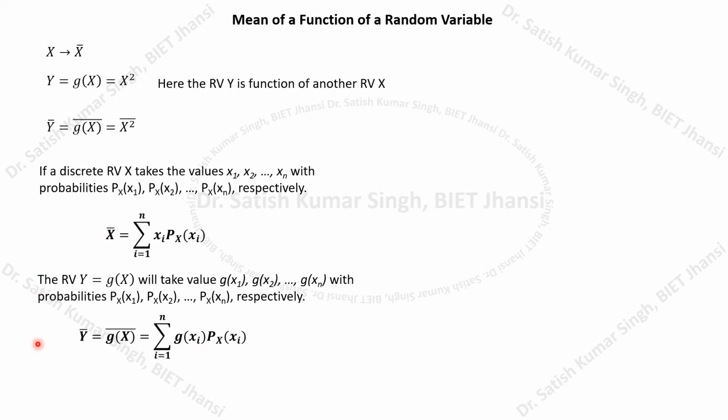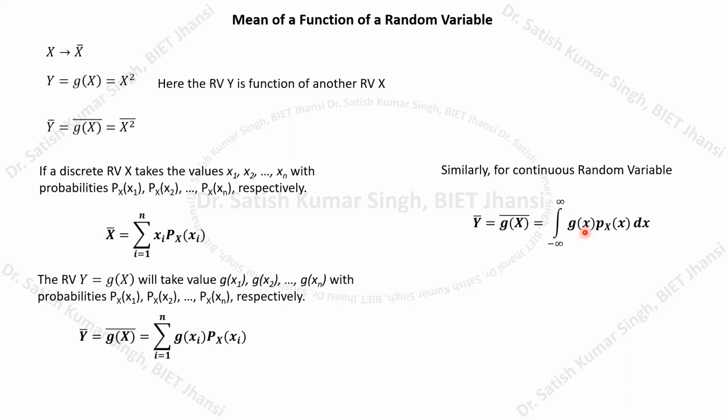Now I can also write similar expressions for a continuous random variable. In that case, if y is a continuous random variable and x is also a continuous random variable, the mean value can be calculated by this integration from minus infinity to infinity.